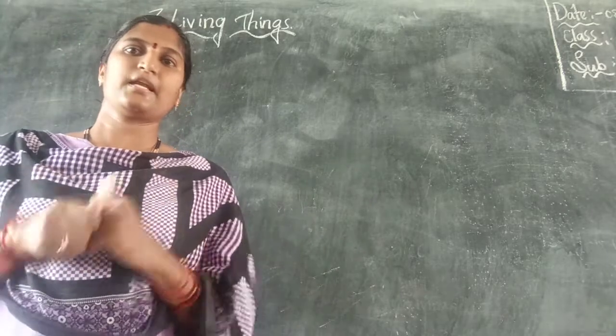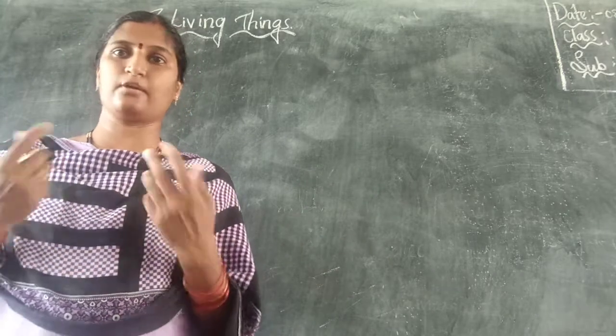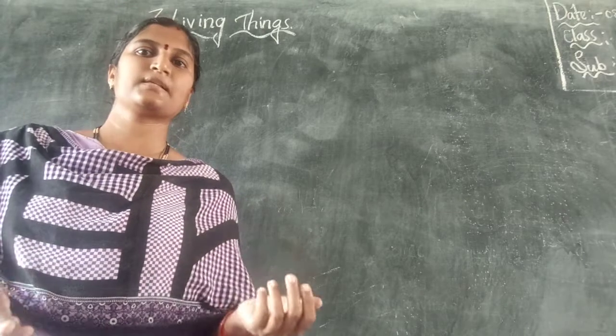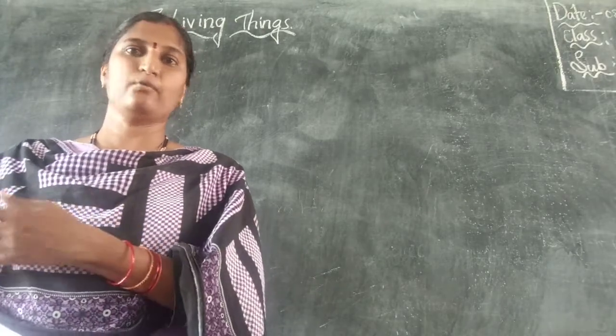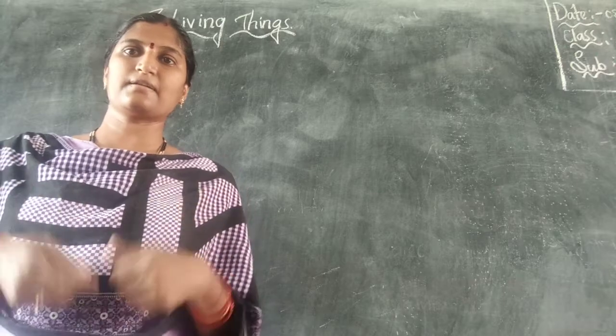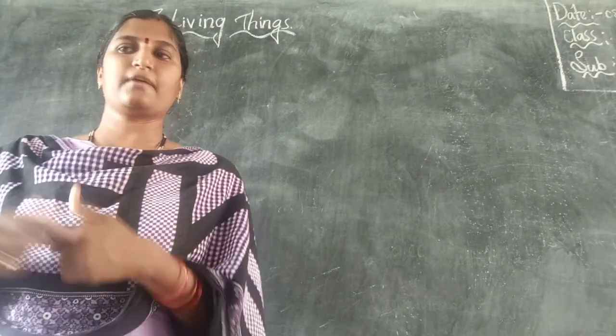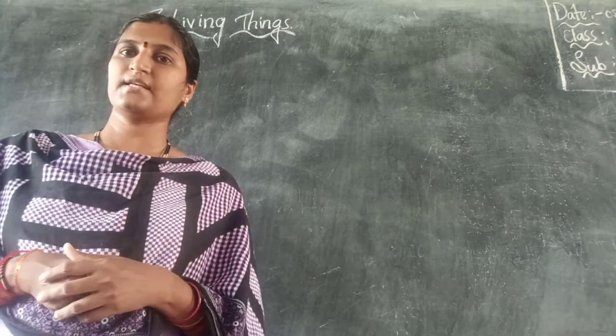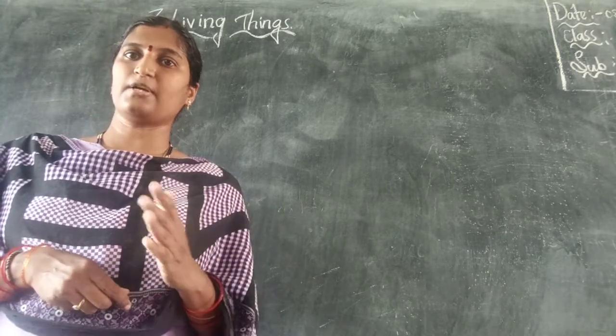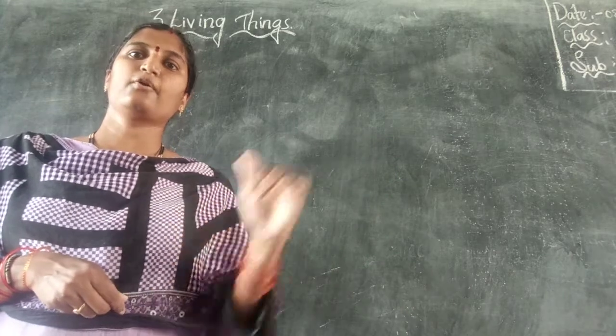All living things require food, which means without food we can't live. Ourselves and animals cannot live without food. Plants make their own food, and animals and ourselves depend on others for our food. Yes or no? And living things exhibit growth, which means living things grow.